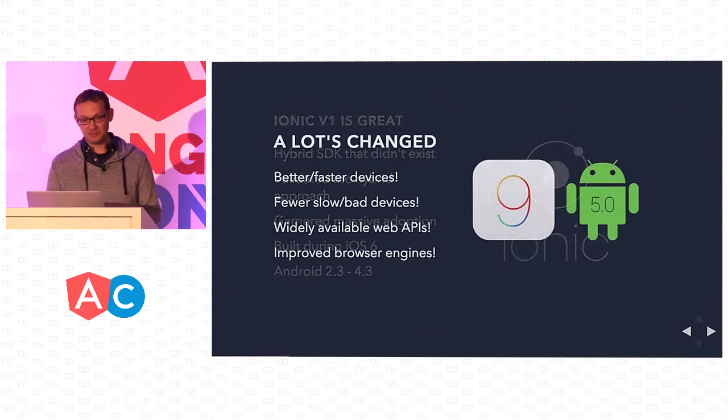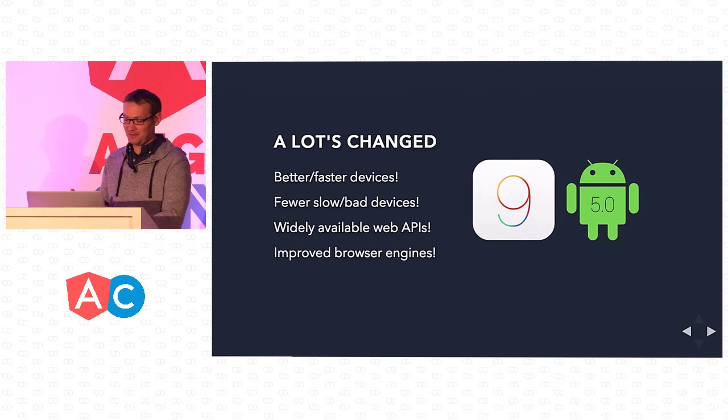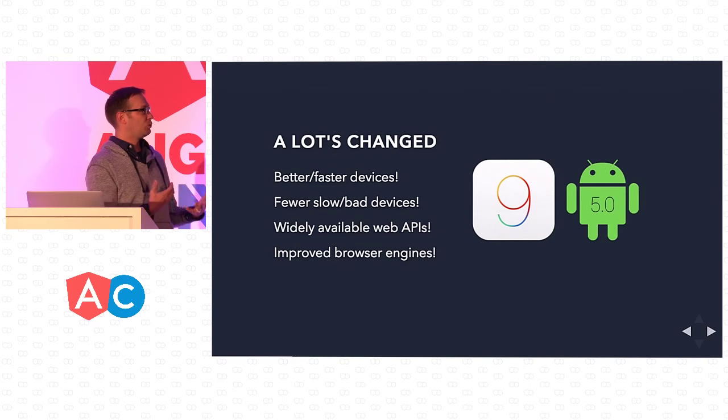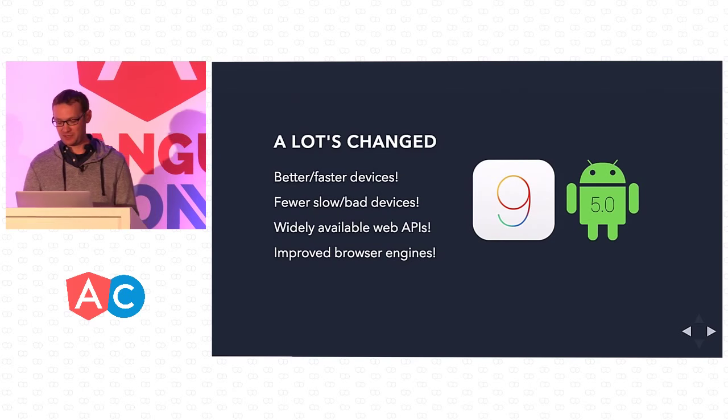But with Ionic 2, there's a lot of this new stuff that we can really start taking advantage of. And what I'm most thrilled to show is the improved browser engines, and how Android has really improved their ecosystem of how to render Ionic apps. There are a lot of those things we've been able to take advantage of in Ionic 2.